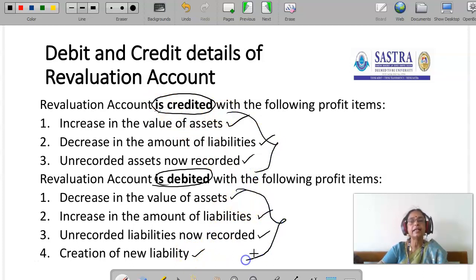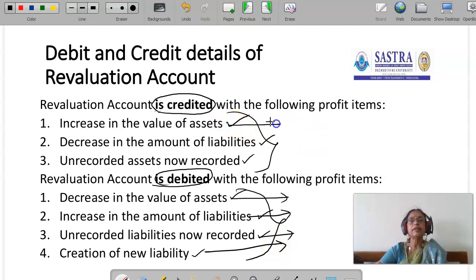Actually, if the value of an asset is decreased, that is a loss for the firm. The profit of the old partners will be reduced and so it should be debited. If a liability is increased, naturally the profit of the revaluation account will be reduced and so it should be debited. If the firm failed to record a liability and now records it, that will affect the profit of the firm, reduce the profit of the revaluation account, and so it should be debited.